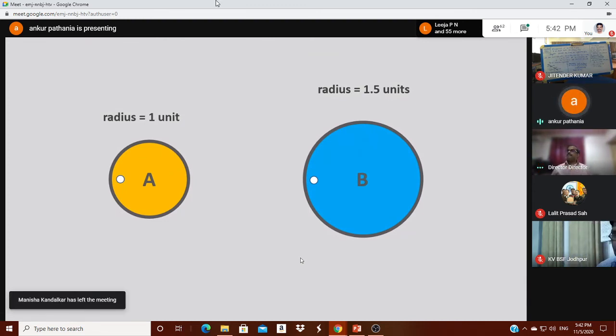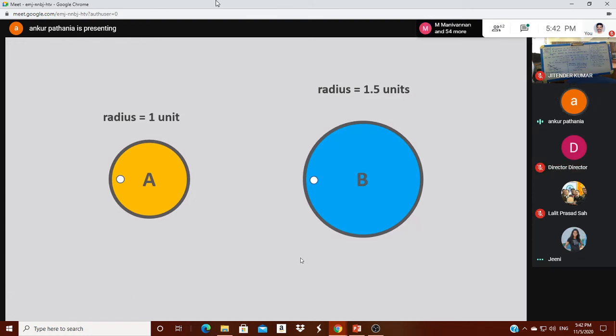Yes, sir. Here we can see two circles. One has a radius of 1 unit, whereas the second has a radius of 1.5 units. Now, if we move further and find the circumference of these circles, the circumference of circle A will come out to be 2 pi times 1 unit, where 1 is the radius of circle A, and the circumference of the second circle will be 2 pi times 1.5 units.